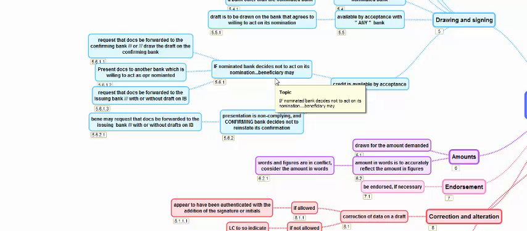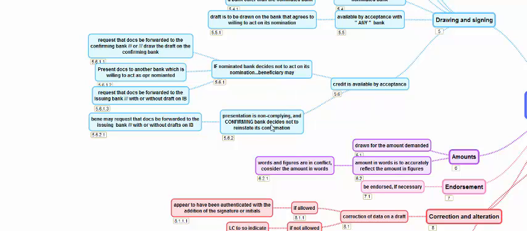If the credit is available by acceptance and if the nominated bank is not willing to act as per nomination, the beneficiary can withdraw those documents and present to another bank which is willing to act as per nomination. Or without withdrawing the documents, it can, as it is, ask these documents to be sent to the issuing bank or confirming bank. Or the beneficiary can replace the drafts with a draft drawn on the specific issuing bank or the confirming bank and then ask the documents to be sent across to them for honor.